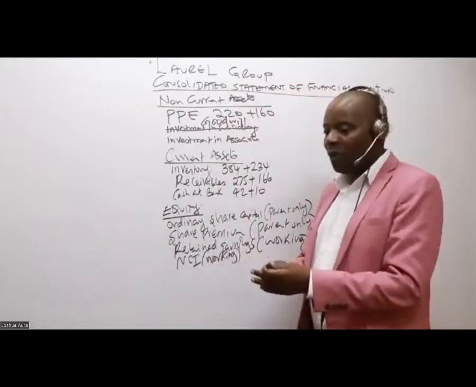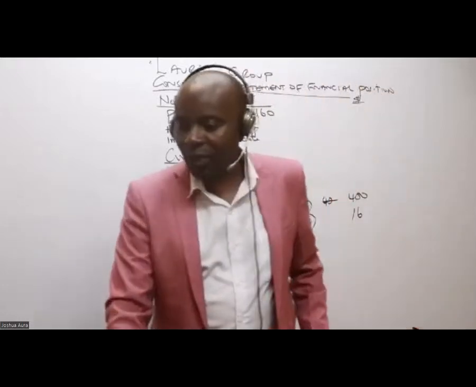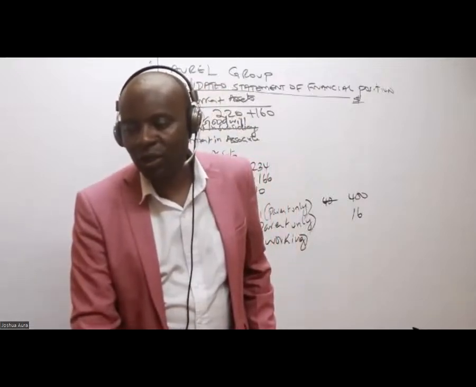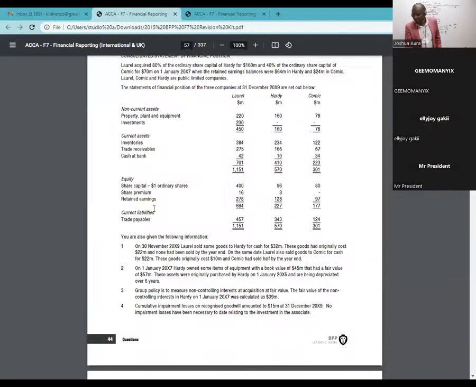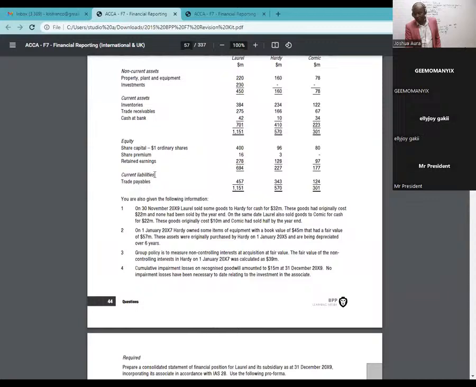So after equities, then we go to the liability section. Now, in the liability section, we normally start with non-current liabilities. Do we have any non-current liabilities in this case? No. So we have only current liabilities, of which we have the trade payables. So under the trade payables, what do we have here? 457 plus 343, like that. So that is it.